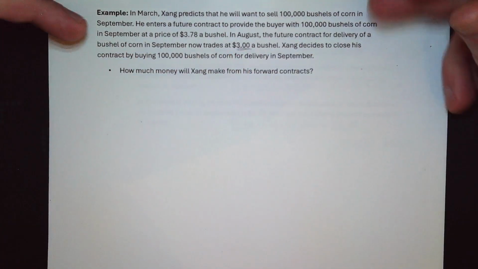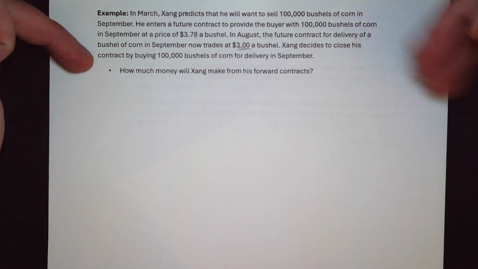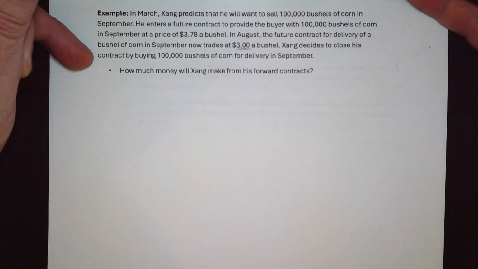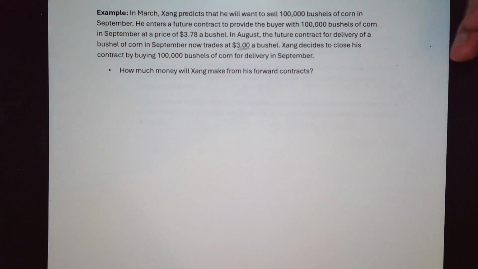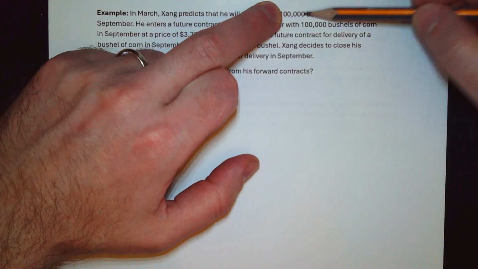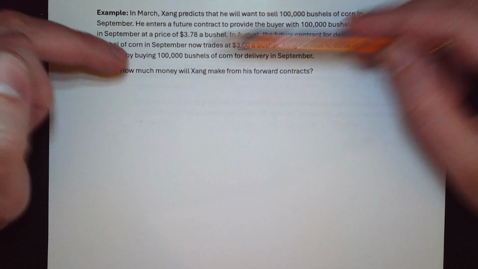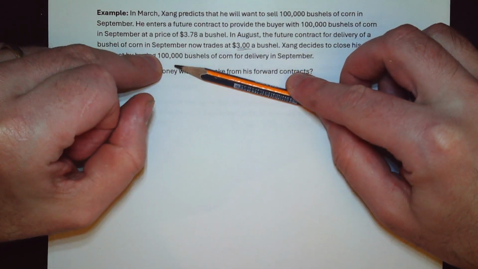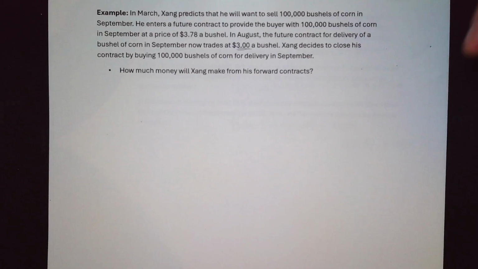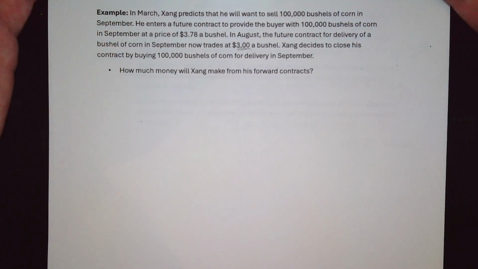Okay, Zhang decides to close his contract by buying 100,000 bushels of corn for delivery in September. He already sold 100,000 bushels for delivery in September, and now he's going to buy 100,000 bushels for delivery in September. So these two contracts will basically cancel out, right? On the third Friday of September, he's going to have to sell 100,000, but he also gets to buy 100,000. So how much is he buying net? He's buying 0 net, right?